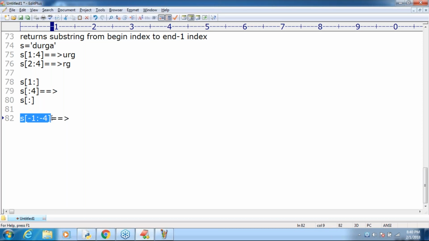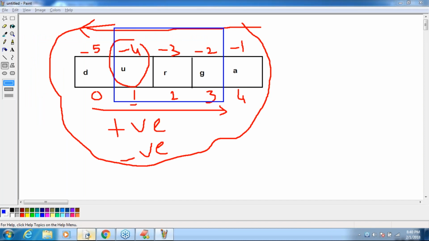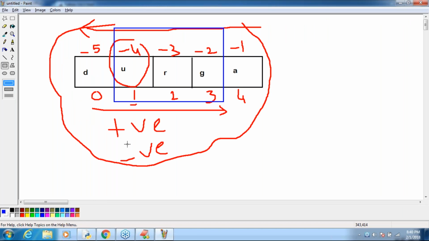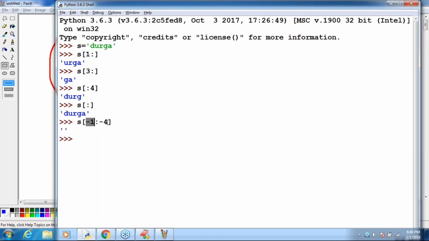Observe, s[-1:-4] returns empty by default, because the begin value should be lower and the end value should be higher. But here the begin value is higher and the end value is lower. That's why the problem comes.